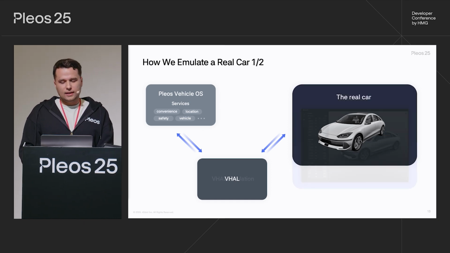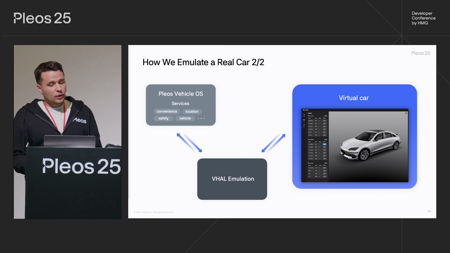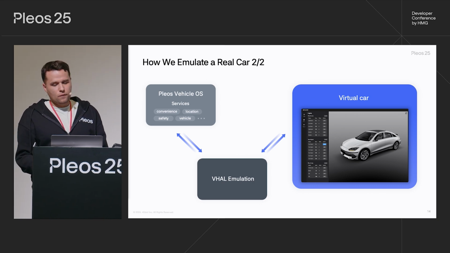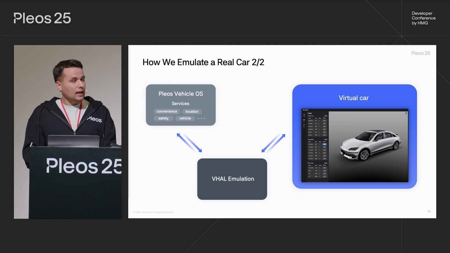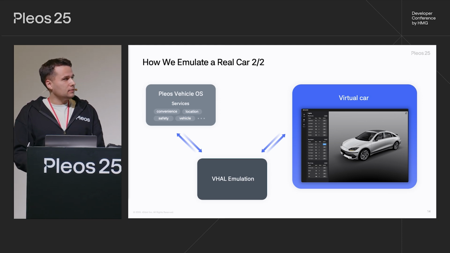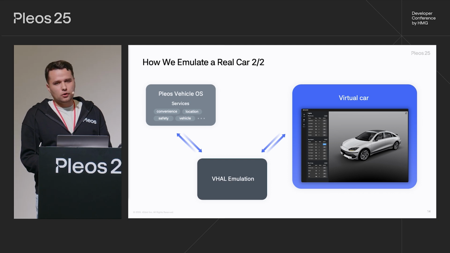If we look at the next slide, we can see that in the virtual environment, the Pleos Vehicle OS stays the same, but we replace the vehicle hardware abstraction layer with the emulator, which fully mimics the behavior of the hardware. Additionally, we have a user-friendly web-based interface illustrating the exact state of the emulated device, the emulated frontend.